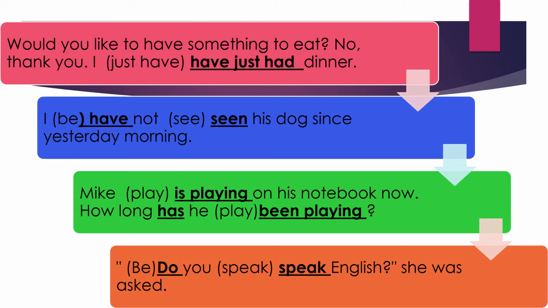Now see, for this sentence, "I have just had dinner," we are using two forms. One is have and the other is had. The word have suggests that this is a tense. It tells you about the tense of the sentence. So it's a primary auxiliary telling you the tense, which is present perfect.